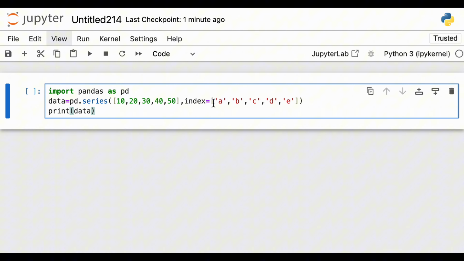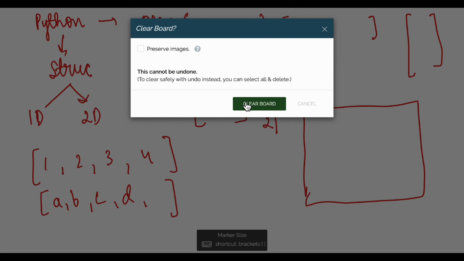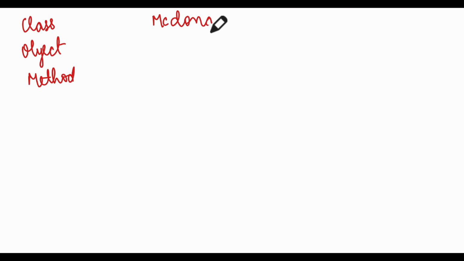Okay, so just to mention, if you're not clear, all of you who have forgotten what is object, what is method, what is class, let me give a refresher. There are 3 things: a class, an object, and a method. So class is technically, for example, let's say there is a restaurant, McDonald's, right? I have explained this example in my OOPs video as well.